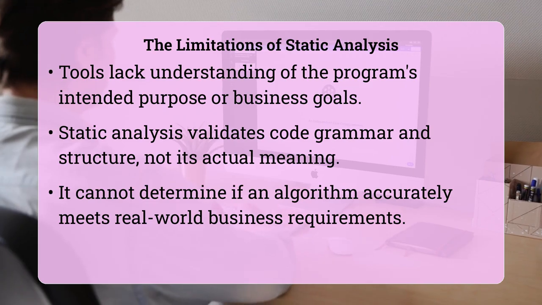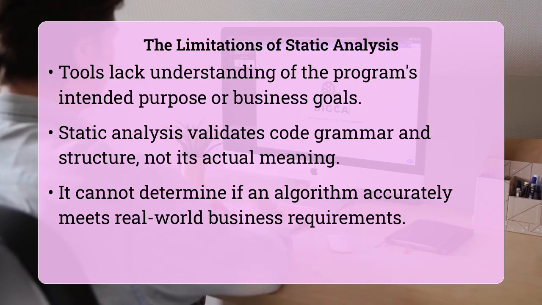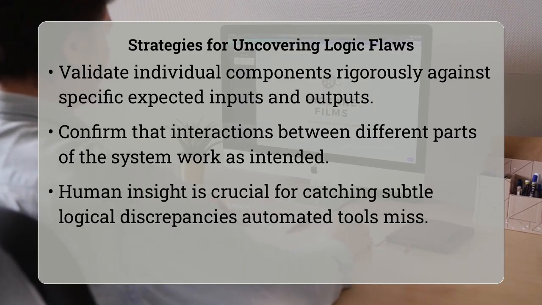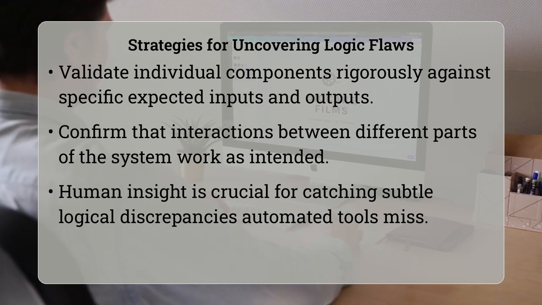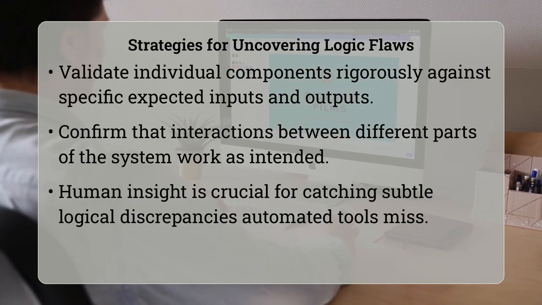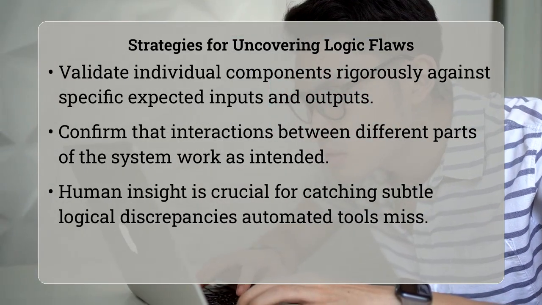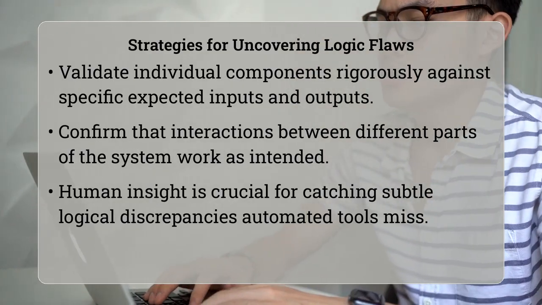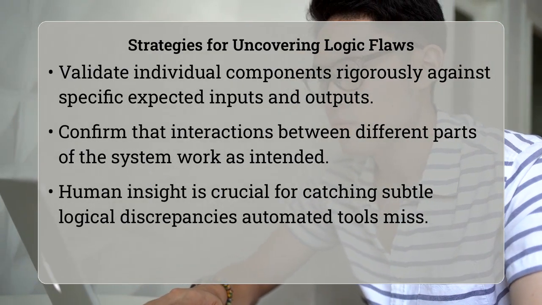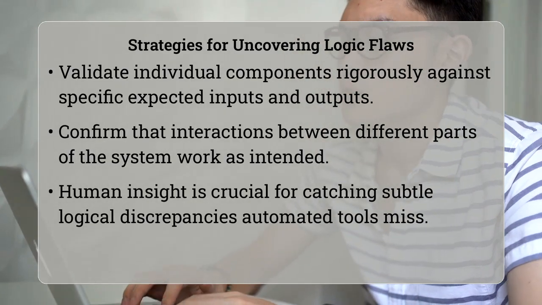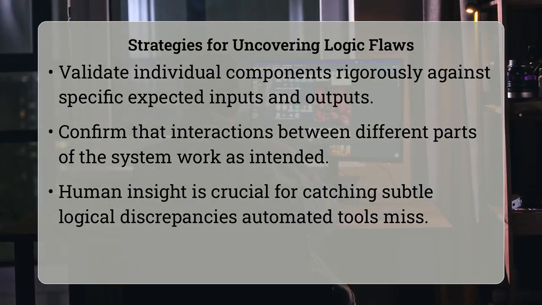Comprehensive unit tests are essential, as they verify individual components with specific inputs and expected outputs, immediately highlighting if a calculation or process is incorrect. Integration tests then ensure that different parts of your system interact as intended, while system and acceptance tests confirm that the entire application meets the user's specified needs. Moreover, thorough code reviews by human developers remain invaluable, as human understanding of the problem domain and requirements can spot subtle discrepancies in logic that automated tools cannot.